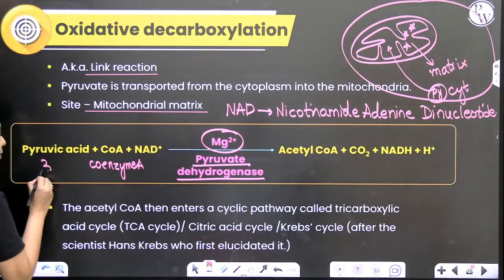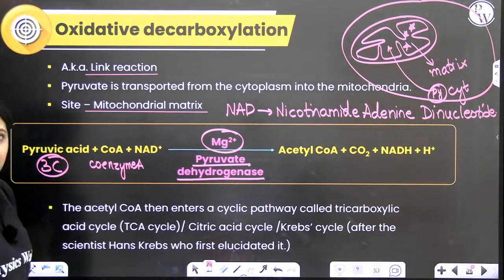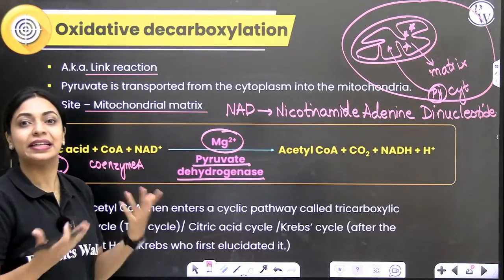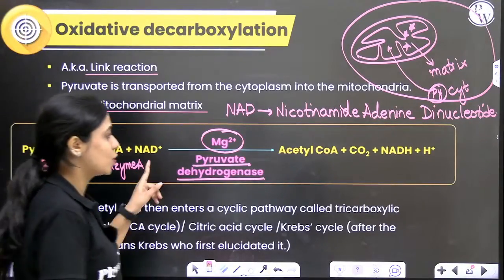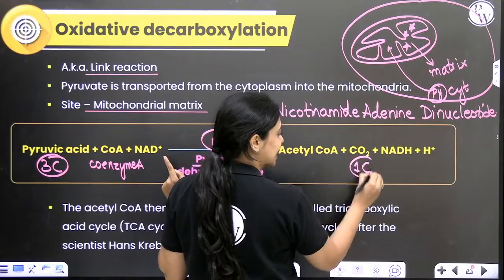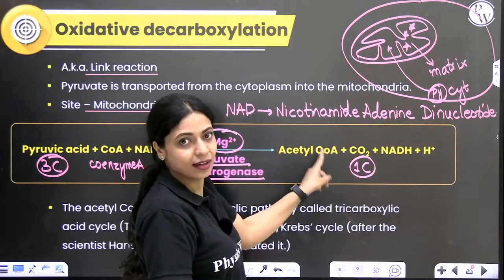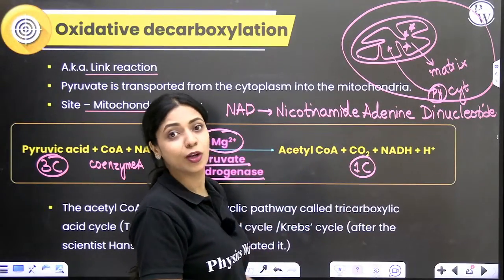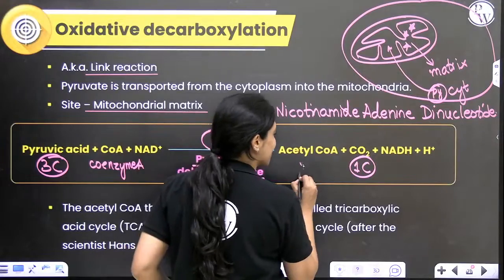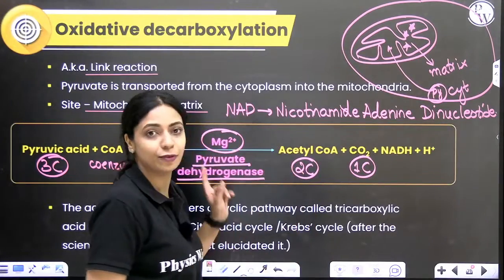We all know that pyruvic acid has 3 carbons. We all know during this reaction decarboxylation is happening. So, one carbon dioxide is released, removed from pyruvic acid, 1 carbon is gone. Acetyl coenzyme A is forming. So, how many carbons will acetyl coenzyme A have? It will have 2 carbons.